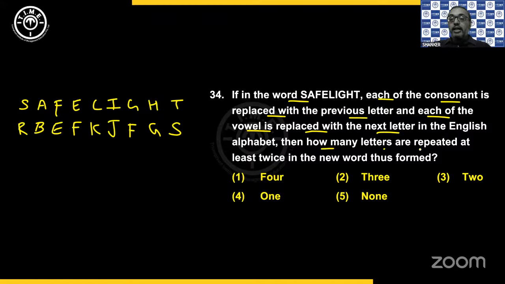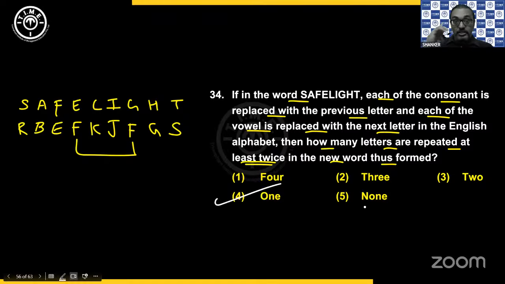Then how many letters are repeated at least twice in the new word thus formed? R is not repeated, B is not repeated, E is not repeated, but F is repeated. Then K is not, J is not, G is not, S is not. So there is only one alphabet that is repeated. That is F, because he says at least 2 times, which means 2 or more than 2 times. So we get the 4th option for this.